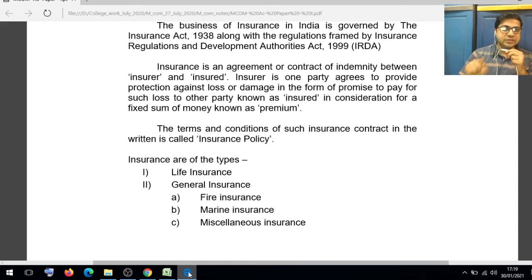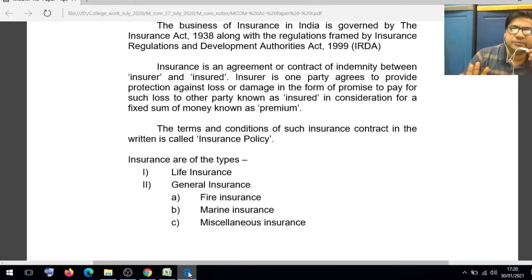The insurer agrees to provide protection against loss or damage, promising to pay for such loss to the insured, in consideration for a fixed sum of money known as a premium. It is a very simple meaning.